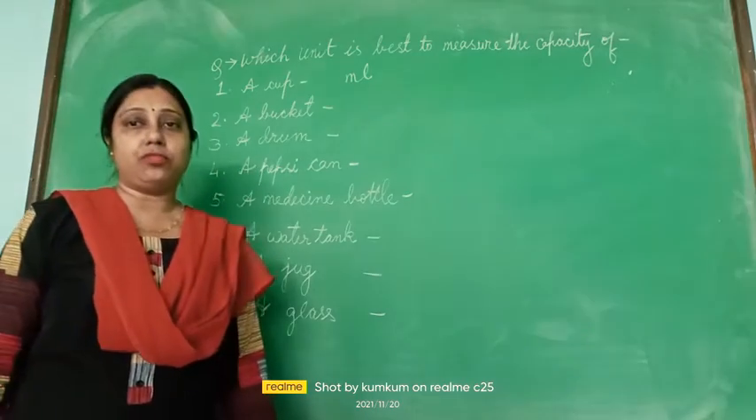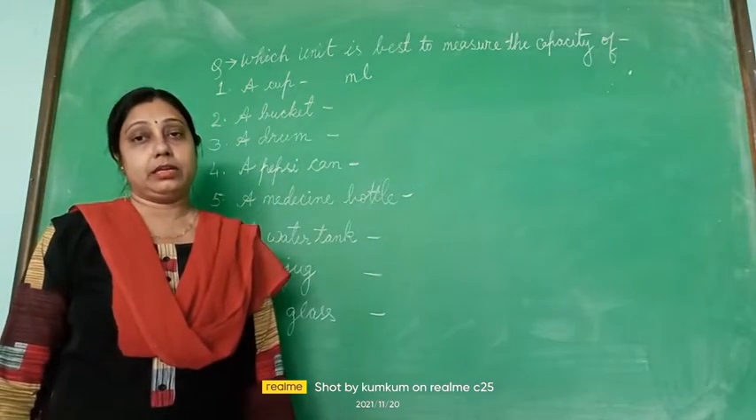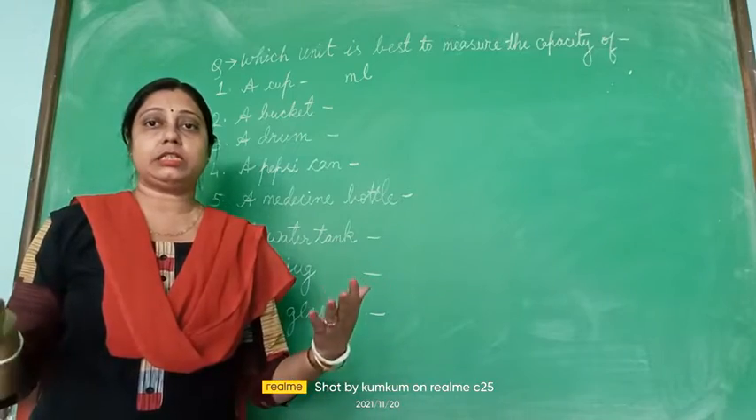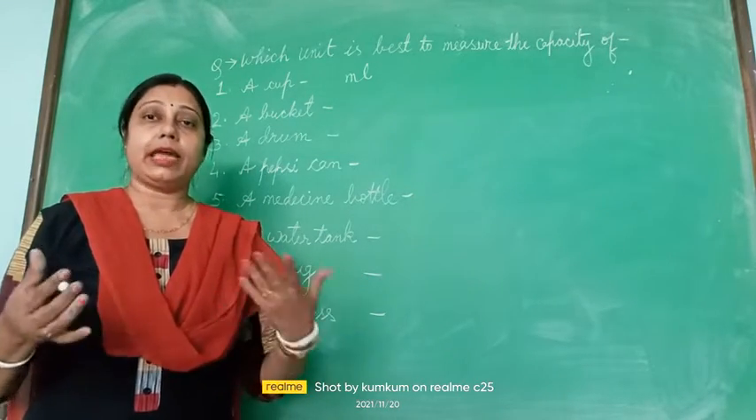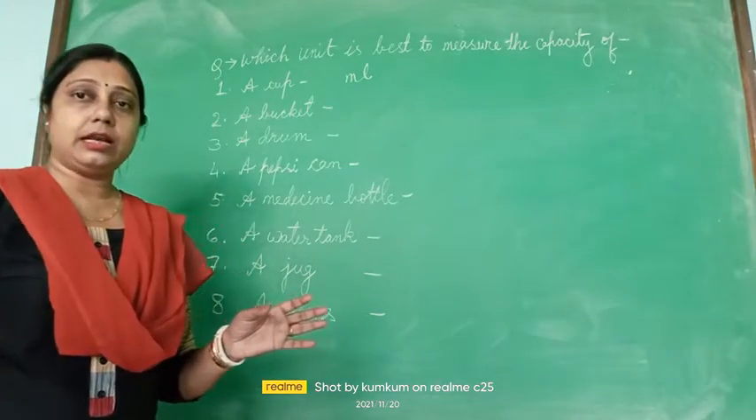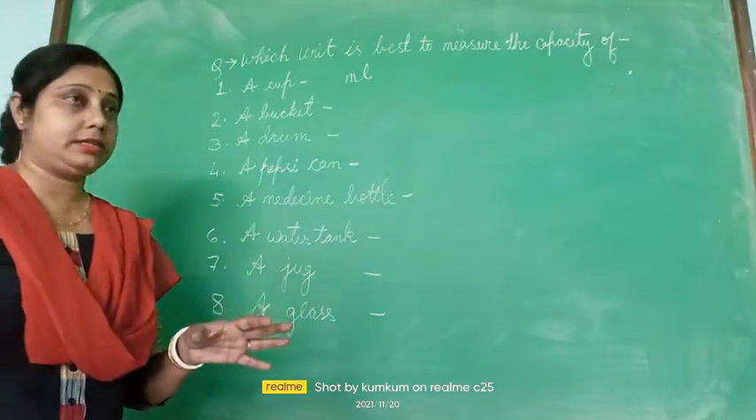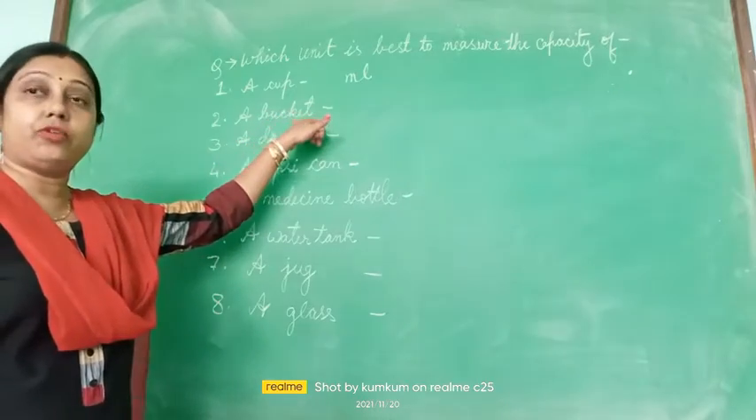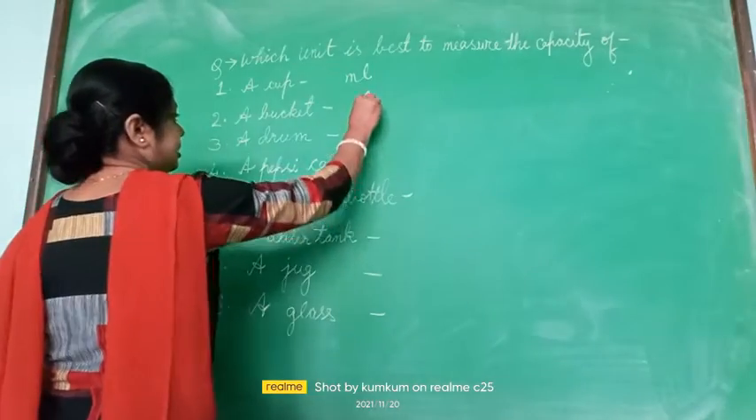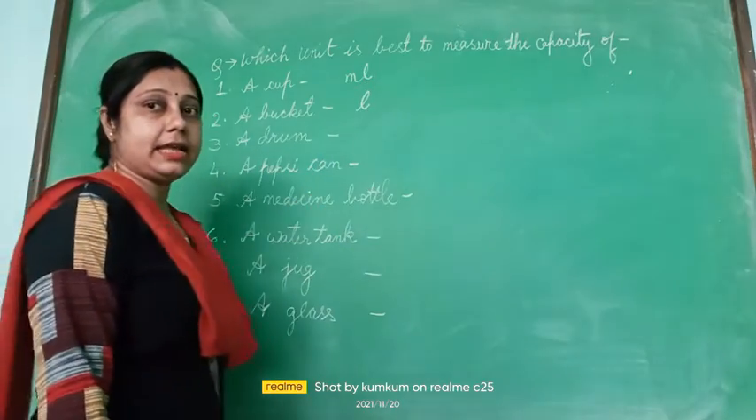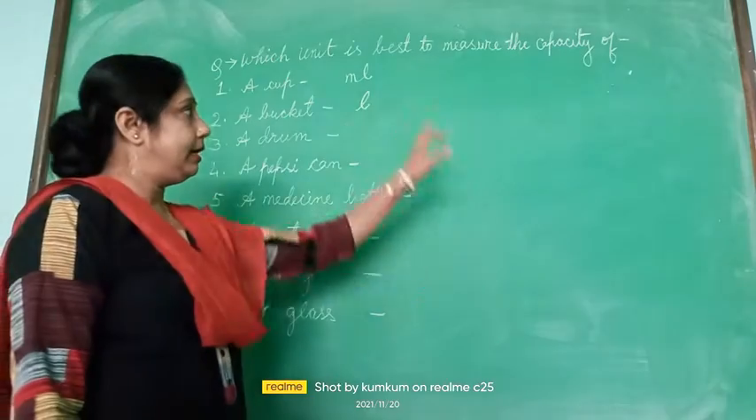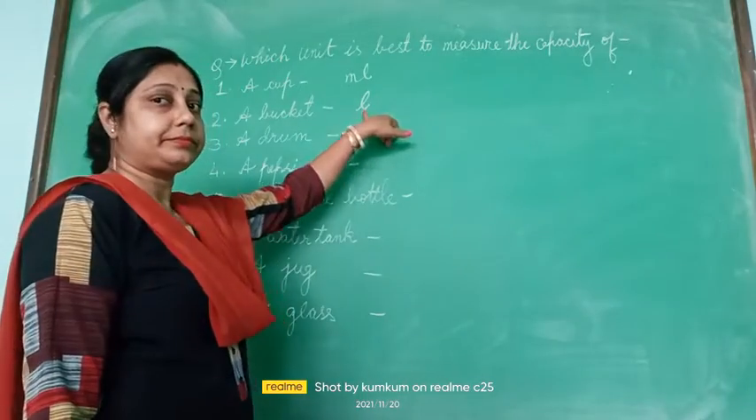A bucket. A bucket full of water has more capacity, so the quantity of liquid will be more. Capacity means liquid items are measured; capacity is used for measuring liquid things. So a bucket full of water will be measured in liter, and liter is written as small l. L means liter.